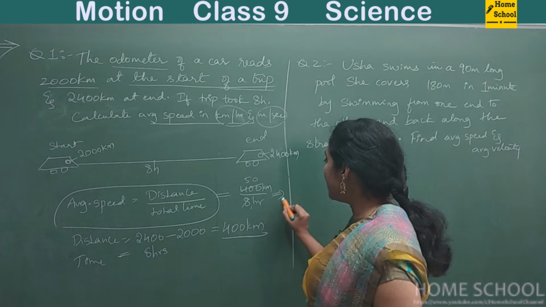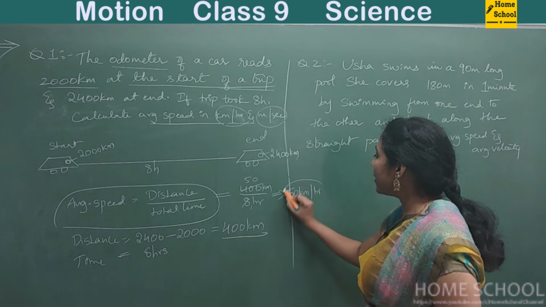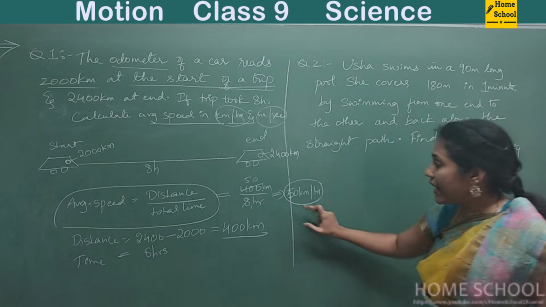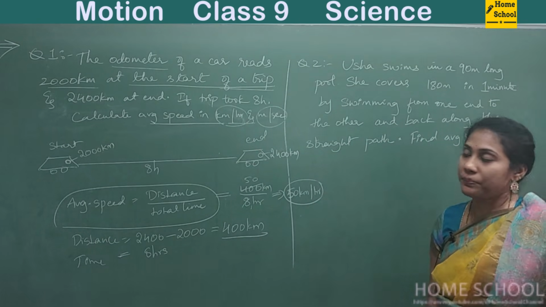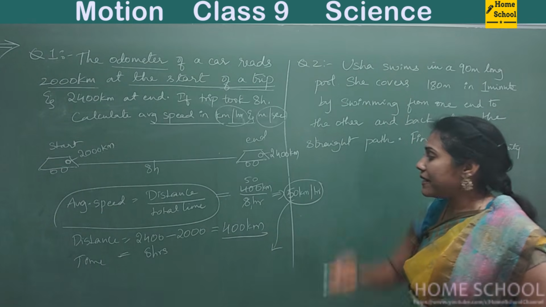What is your answer? 50 kilometer per hour. In kilometer per hour unit, your answer is 50 kilometers per hour. And you should convert this answer into meter per second.